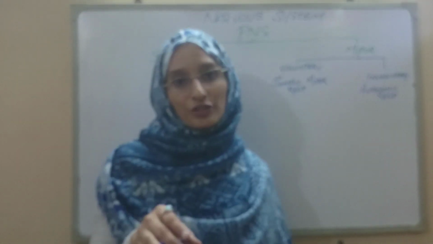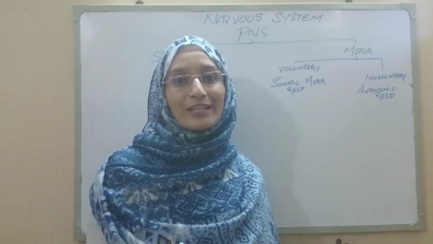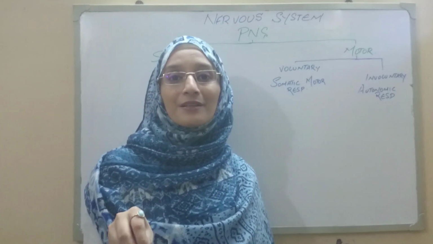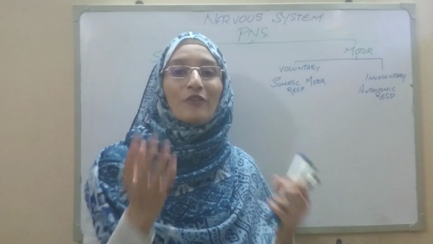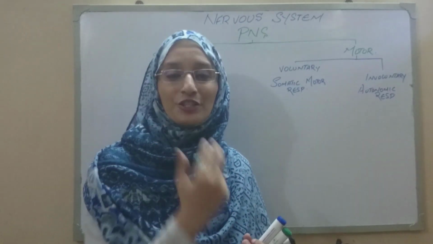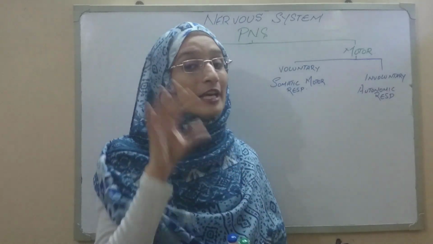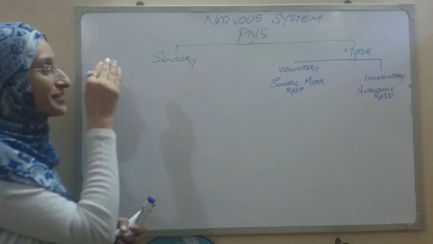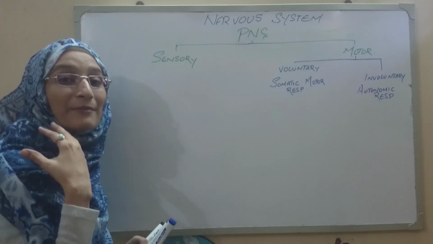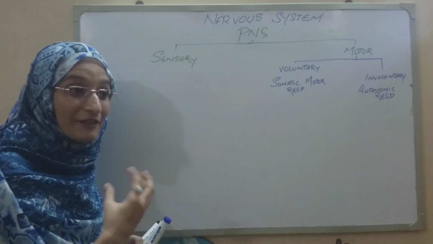I'm sure none of you can understand the taste of the food by touching it. Can you? You cannot. You have got a special type of receptors which are present in your tongue. These are not present in your hands, of course. Trust me.